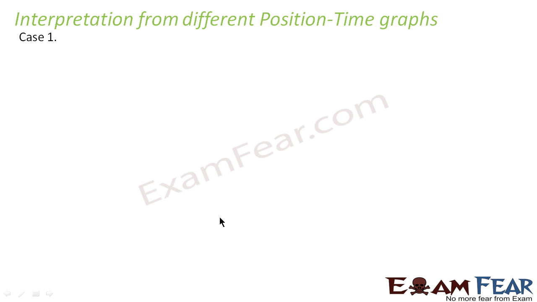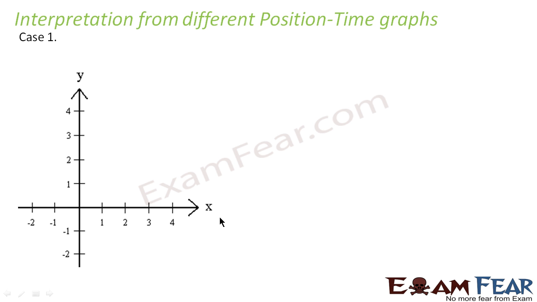Now we will look at interpretation from different position time graphs. That is, we will plot position time graphs for different scenarios. Let us take the first scenario. Position time graph, just for making things clear, this is your time and this is your position or displacement. Suppose you have a graph like this. Now what does this graph signify? Think over it.